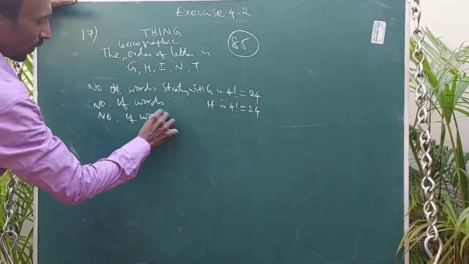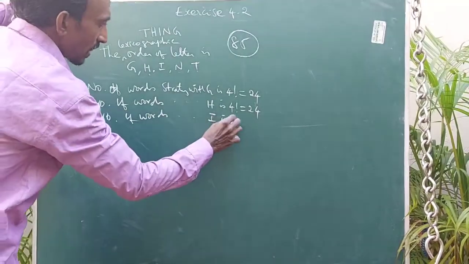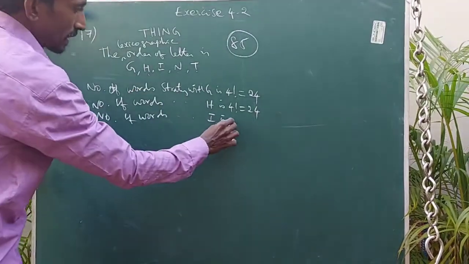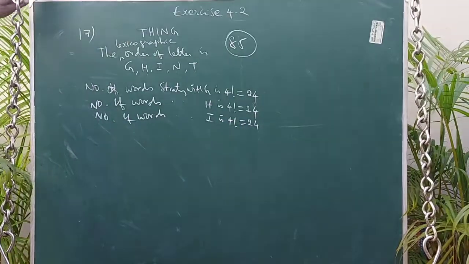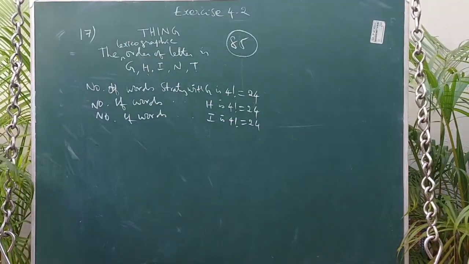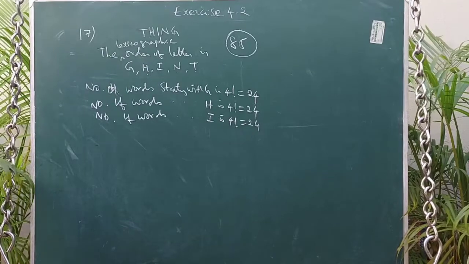The number of words starting with I is again the remaining 4 letters, so 4 factorial, 24 ways. So 72 words are completed.